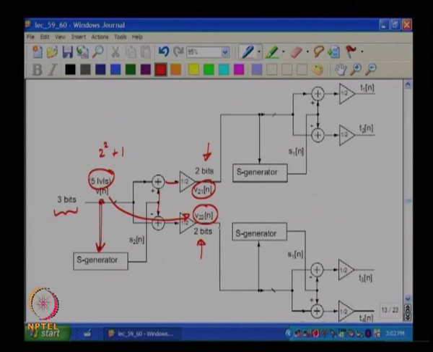Now, I take V21 and V22 and again have a sequence generator which generates another S, let me call this S1A and S1B, and if there are 2 bits here, this must be 1 bit.